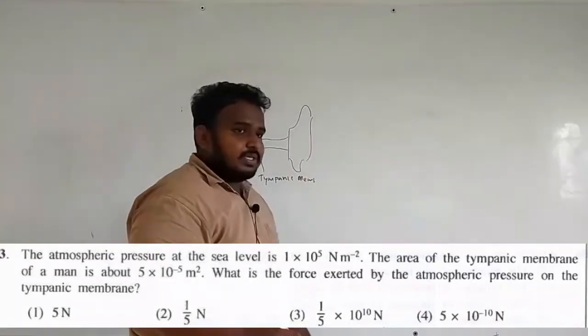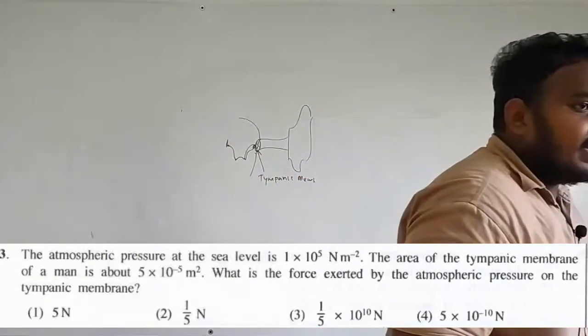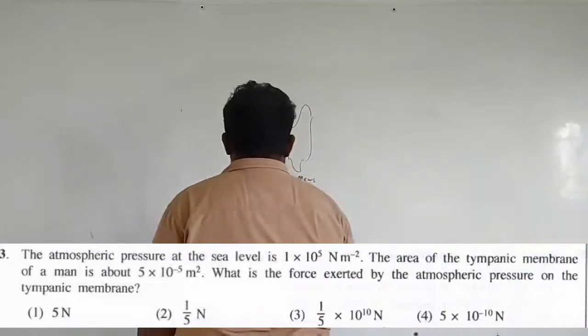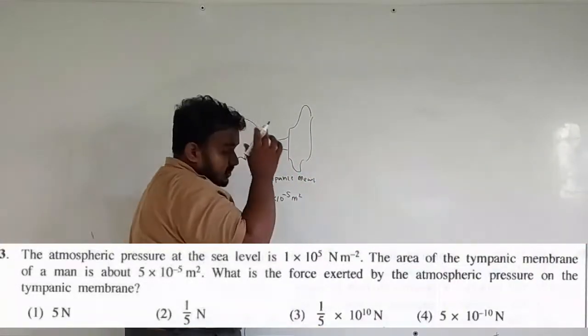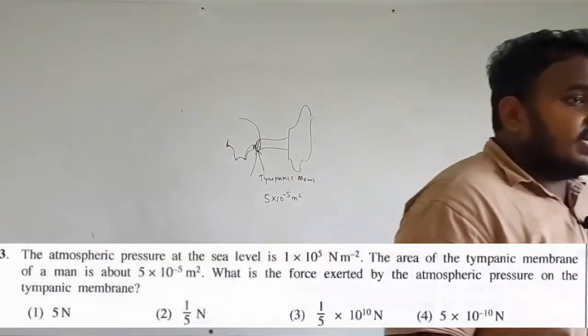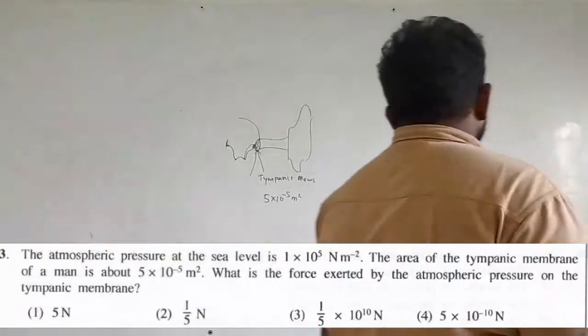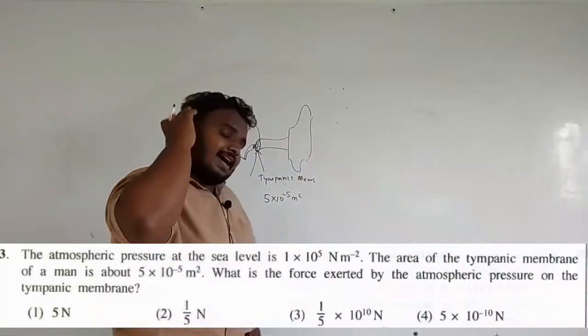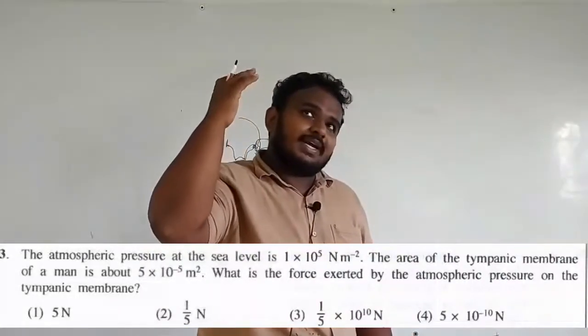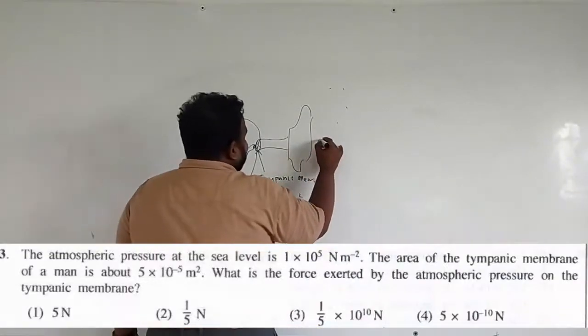They have given the area of the tympanic membrane as 5 into 10 to the power of minus 5 meter square, right. Here we know that as the atmosphere is present outside our ear, there is going to be atmospheric pressure.